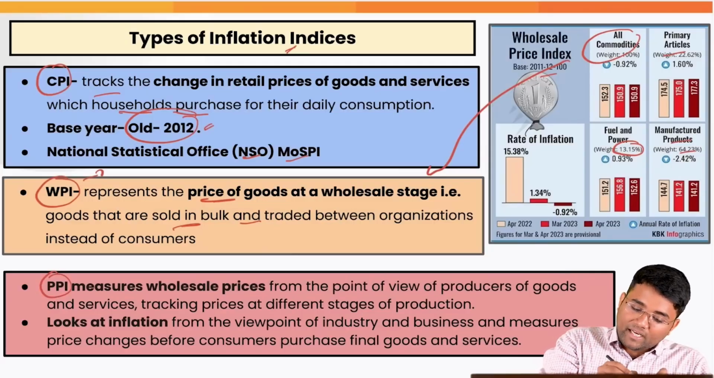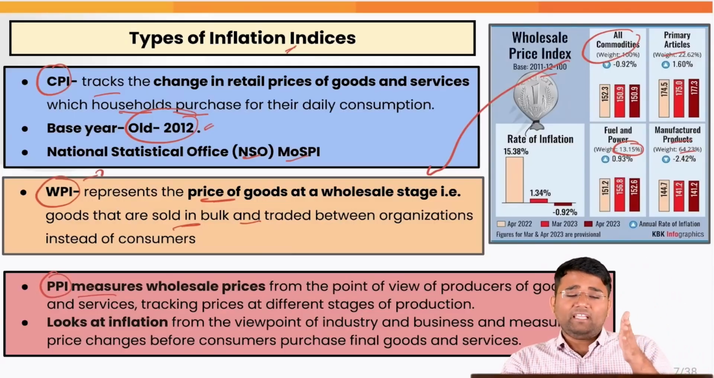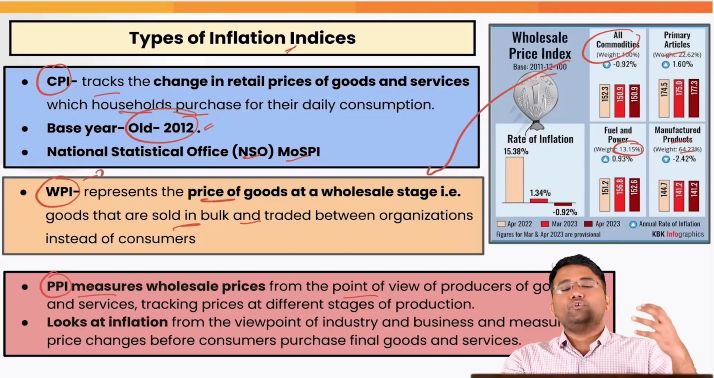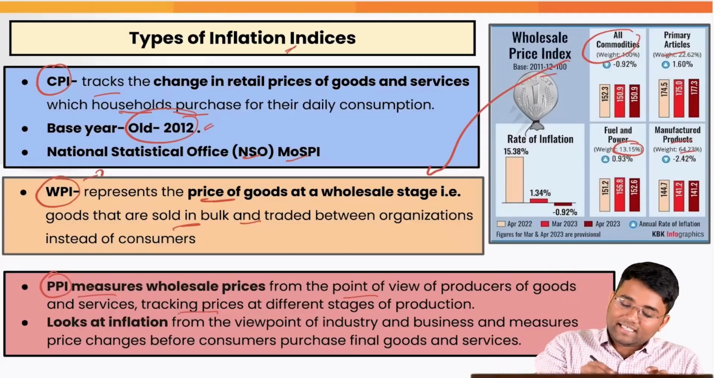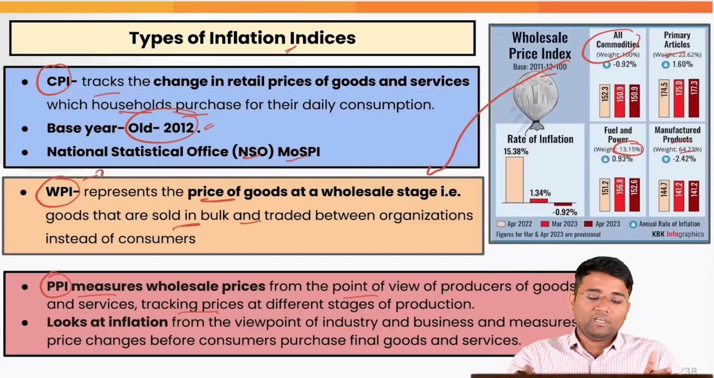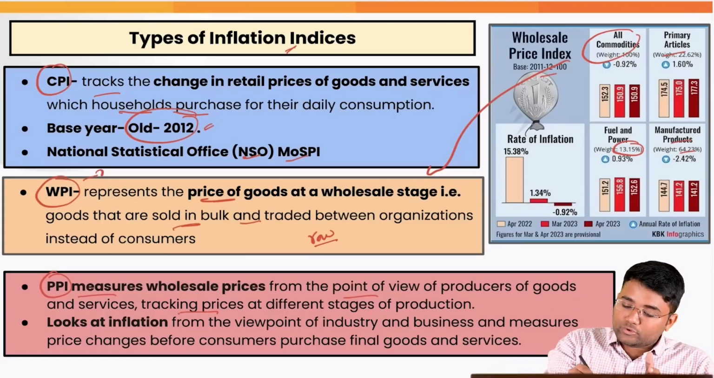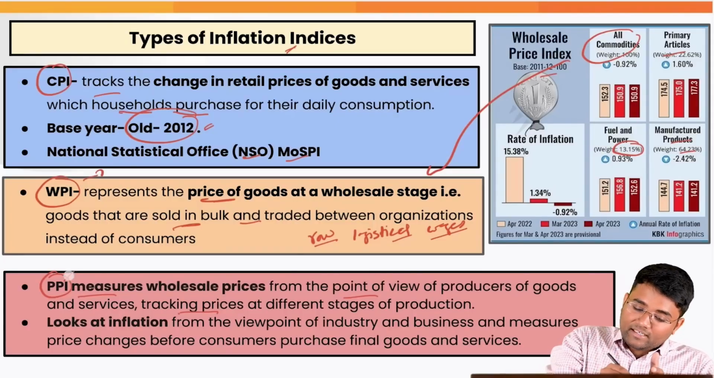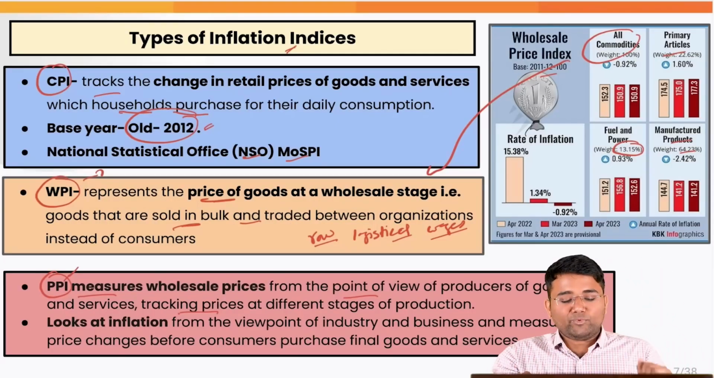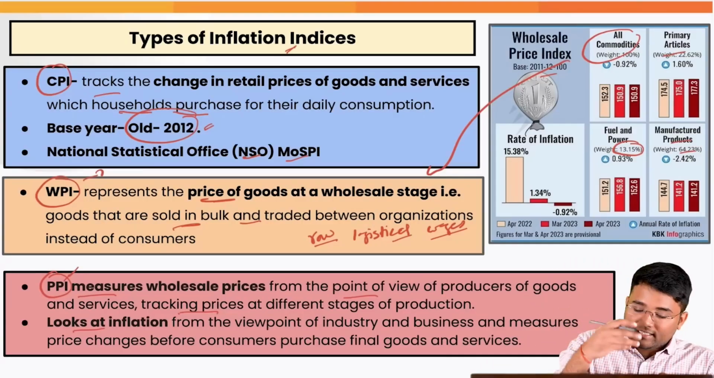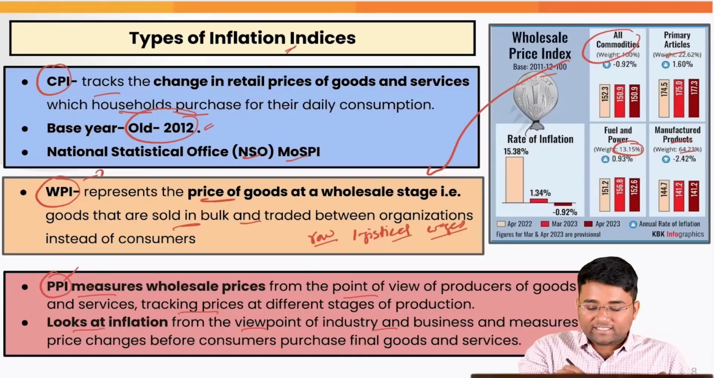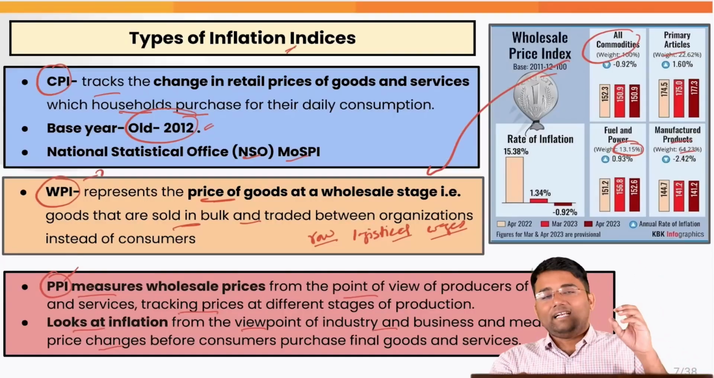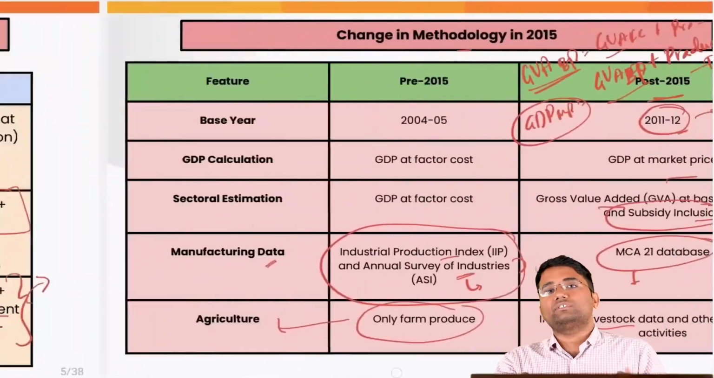And then we have the producer price index, that is PPI, which measures the wholesale price from the point of view of the producer of goods and services, and tracks prices at different stages of production. For example, the change in raw material cost, logistical cost, wages, etc. With the help of the producer price index we can get an idea of what change is happening at the production stage itself. So PPI looks at inflation from the viewpoint of industry and businesses and measures the price changes happening before the consumer purchases the final goods and services.